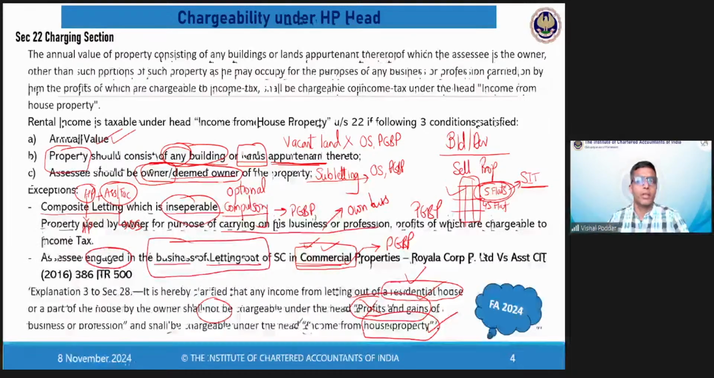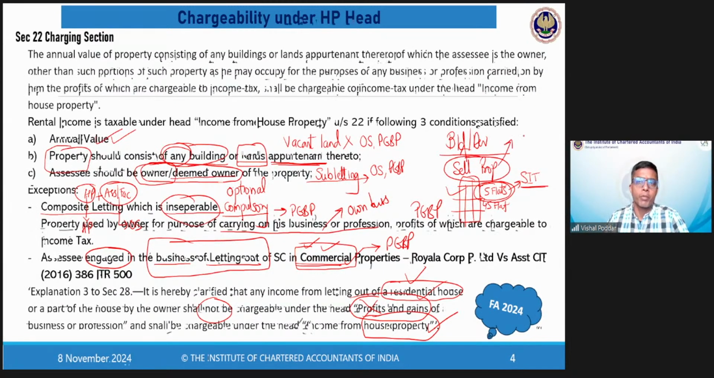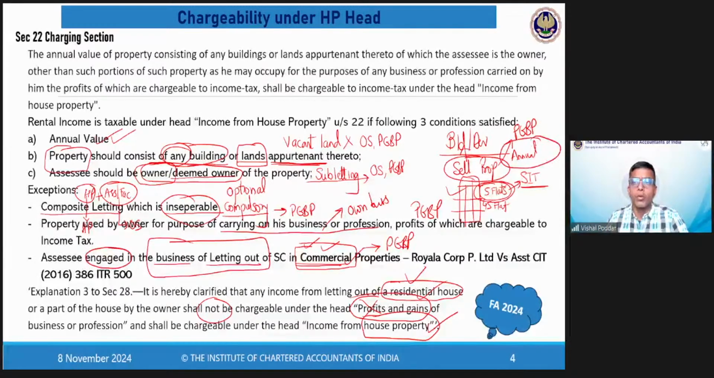Now please understand one thing. Selling of property is your business, correct? So whatever income you get from selling the property, that is by default going to go to PGBP. We are not concerned with that. We are concerned with the annual value only. So the annual value of these properties which are held in stock in trade will be falling under the head HP only because they have not been shown as exception.